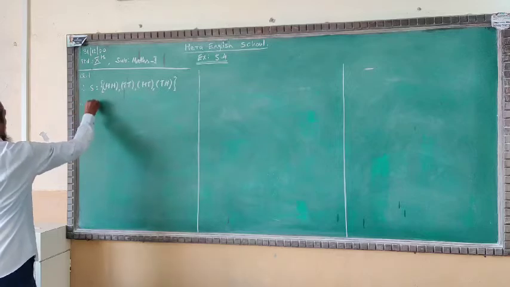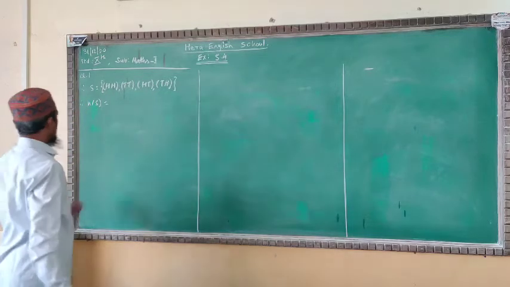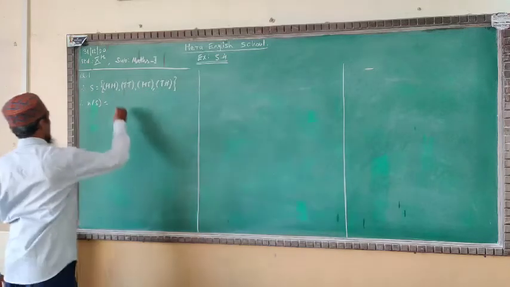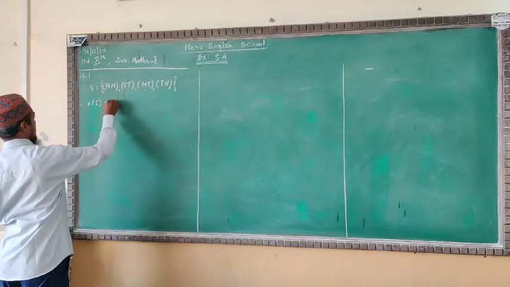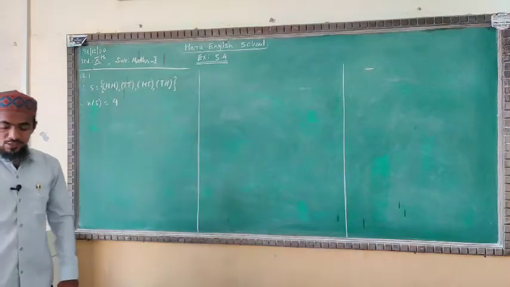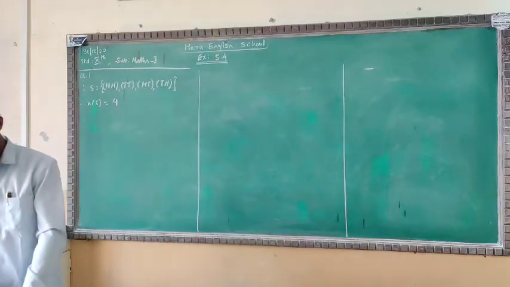Now we'll write the number of sample space. How many outcomes are here? 1, 2, 3, 4. So we have 4 chances. So the number of sample space will be 4. Okay. Now the questions. See, 2 questions are there.